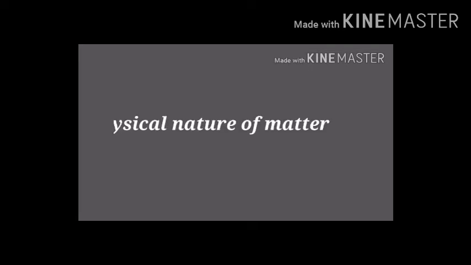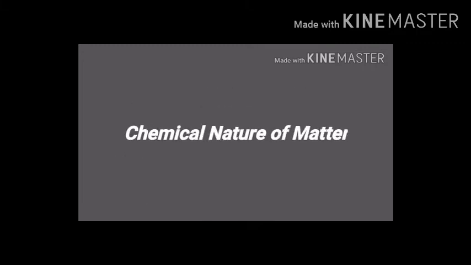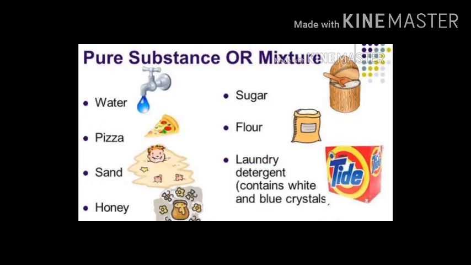Hello students. In the first chapter of chemistry, that is matter in our surrounding, you have learnt about the physical nature of matter, that is solid, liquid and gaseous. In this session, you shall learn about the chemical nature of matter. So we are basically going to focus on the chemical nature of matter in this session.